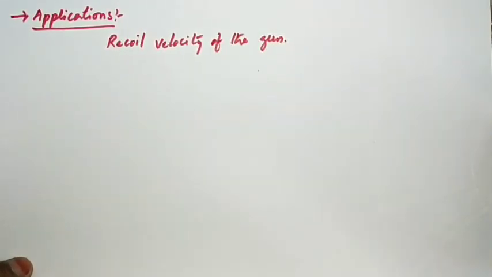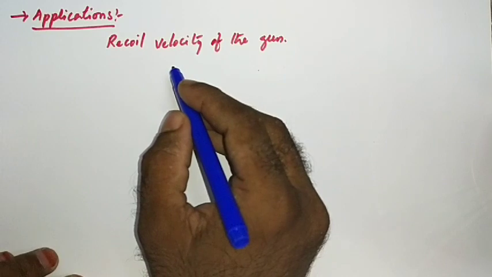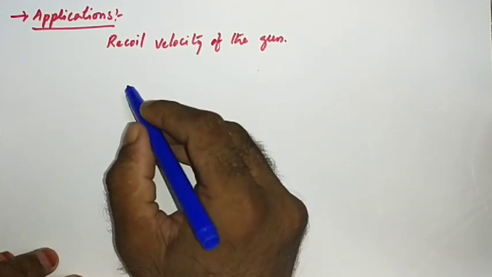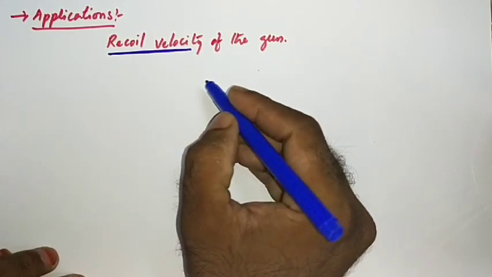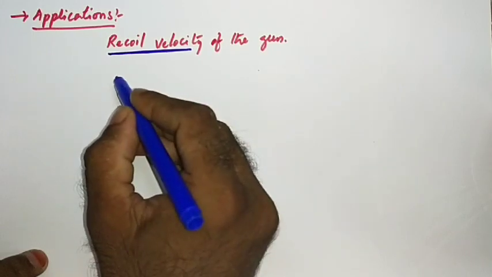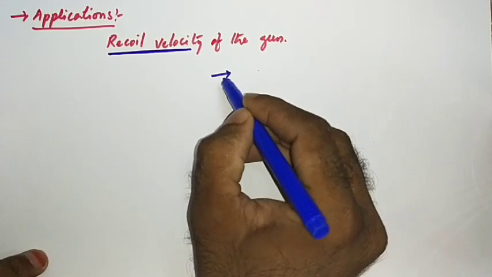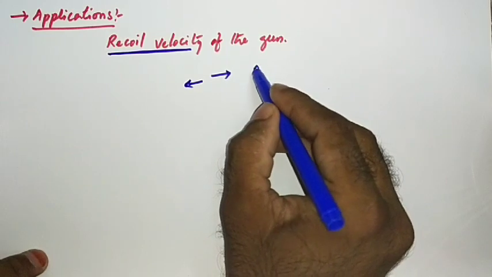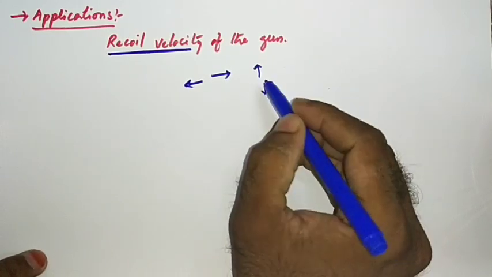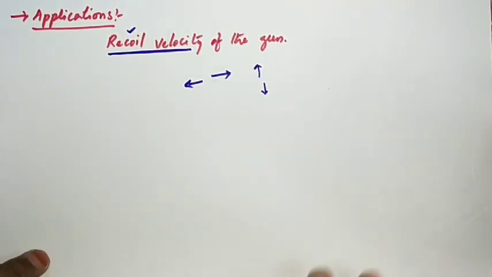Right. Now listen carefully. Whenever a bullet is fired from a gun, the gun will be moving back with some velocity. That velocity is known as recoil velocity. It is the velocity of the gun with which it is going back, moving in the opposite direction of the bullet. If the bullet is moving towards east, the gun will be moving towards west. If the bullet is moving up, the gun will be moving down. The velocity with which the gun moves opposite to the bullet is called recoil velocity.